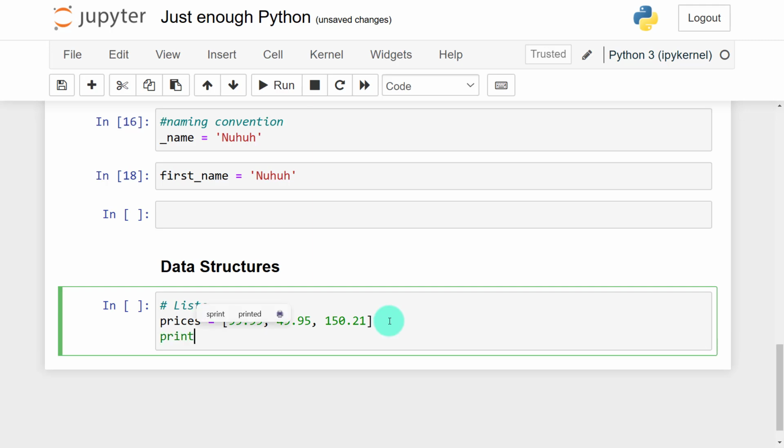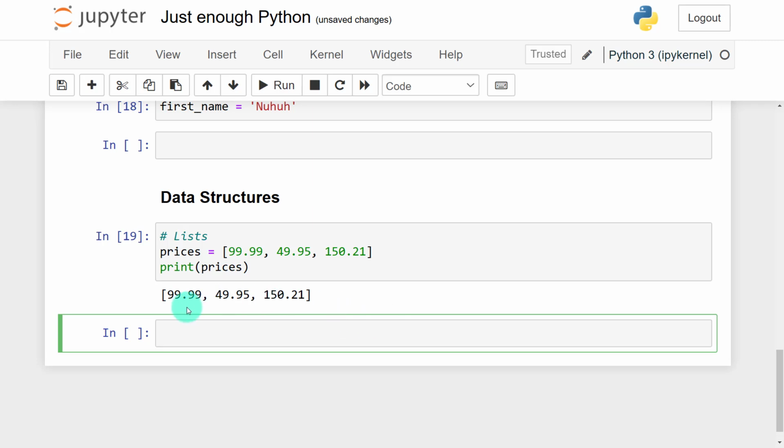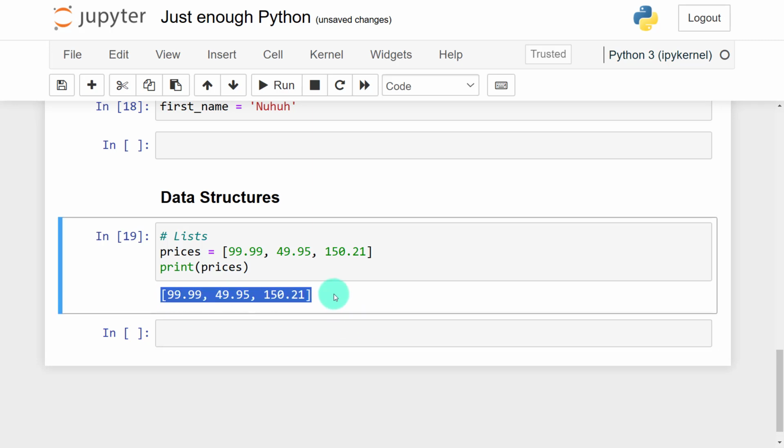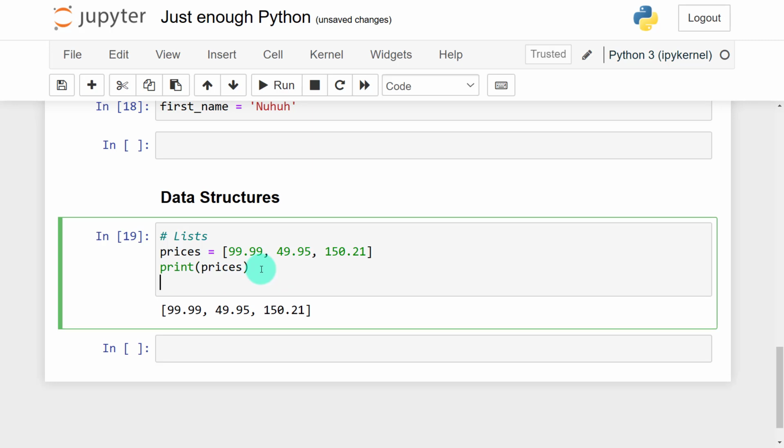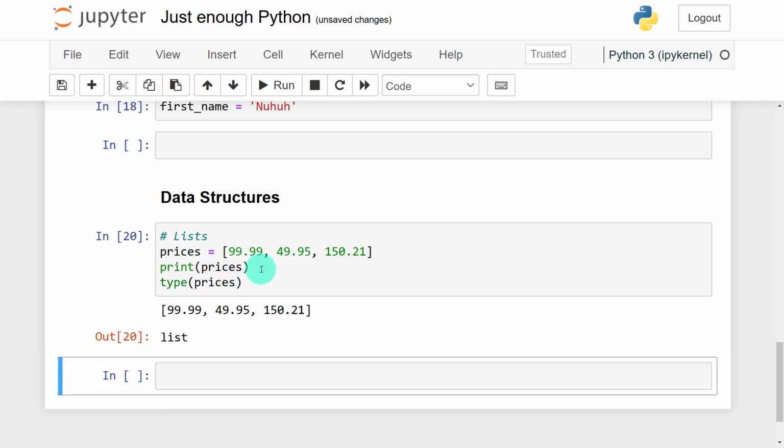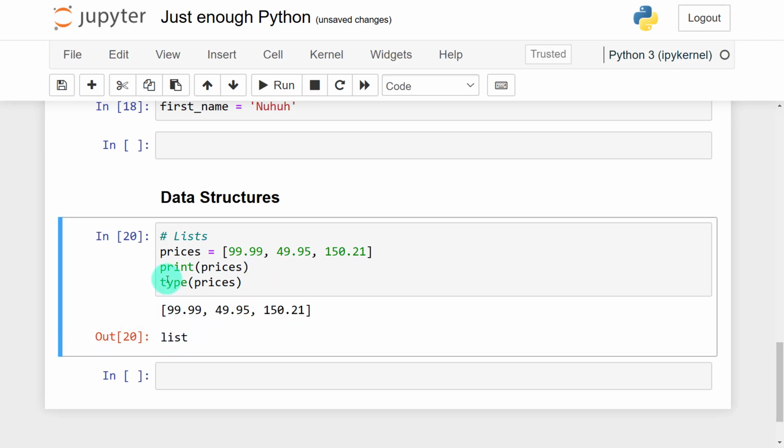I can print my variable prices. So you can see now all my prices are displayed on the screen. And also I can print the type of prices. Now when you print type of prices, you can see that it is a list.